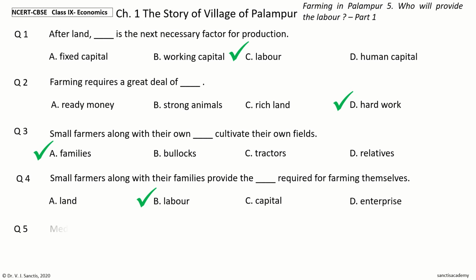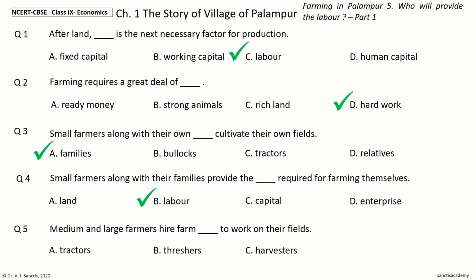Question 5. Medium and large farmers hire farm dash to work on their fields. The options are tractors, threshers, harvesters, laborers. Your time to choose. And the answer is laborers. So, medium and large farmers hire farm laborers to work on their fields.